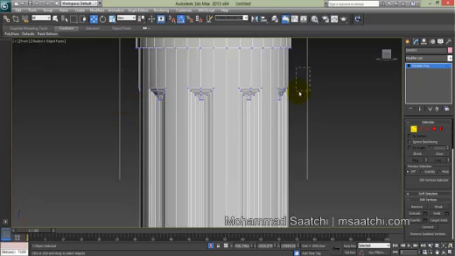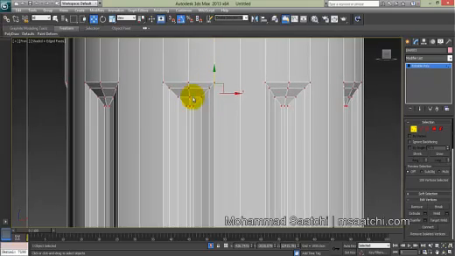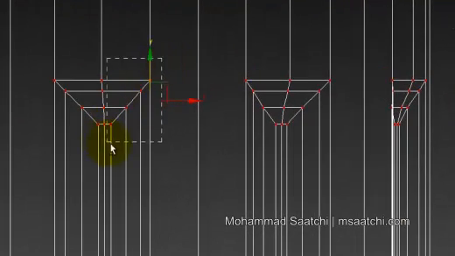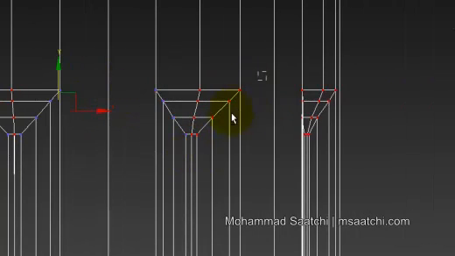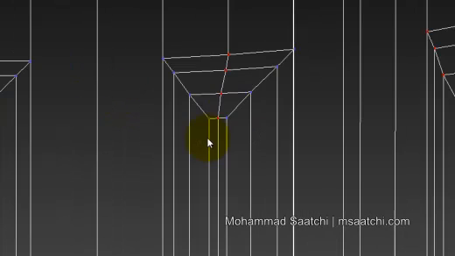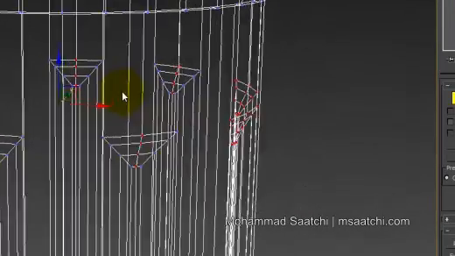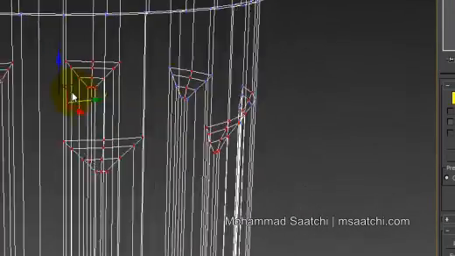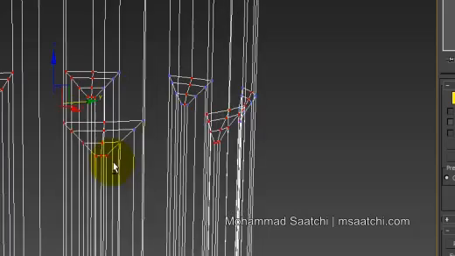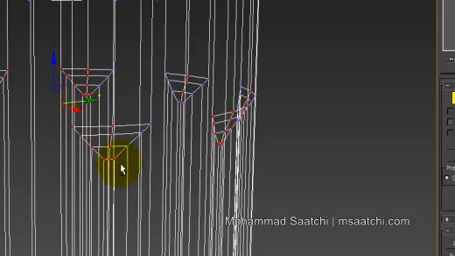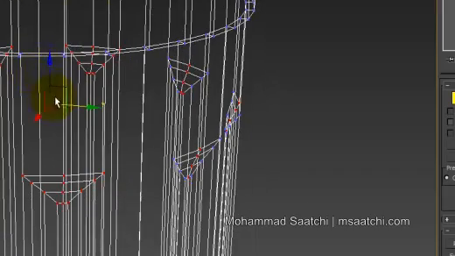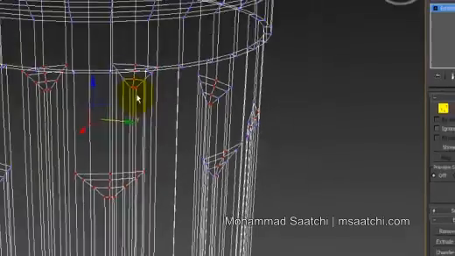Here I will select all of this smooth and then unselect these and these vertices. So do it for all of the parts. I can do it like this. Be patient for this. Okay.